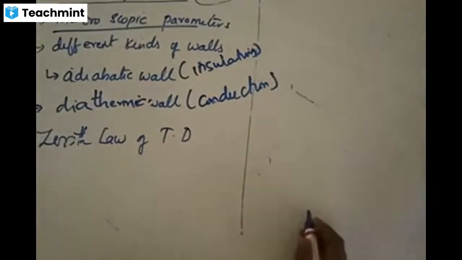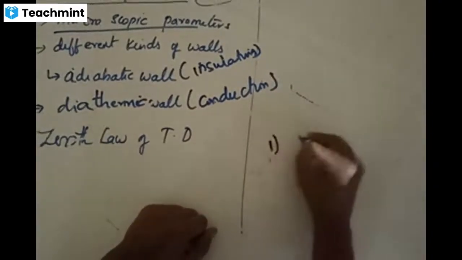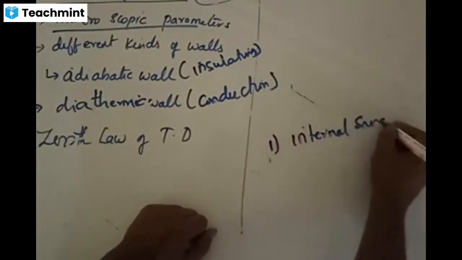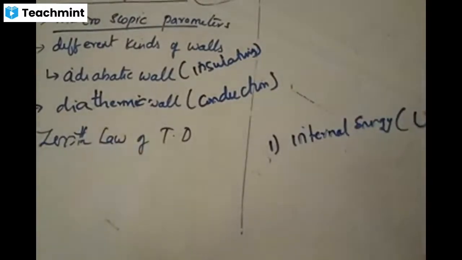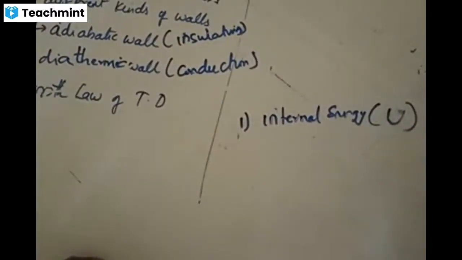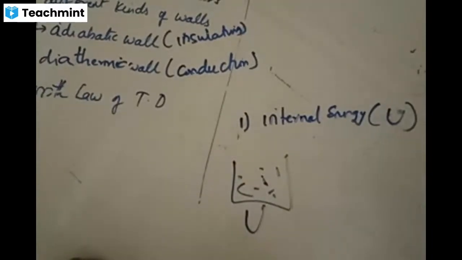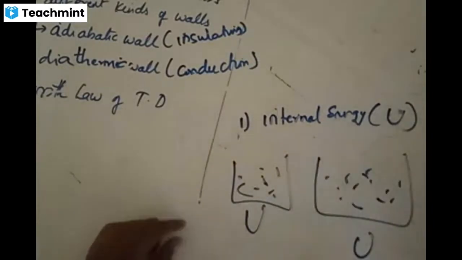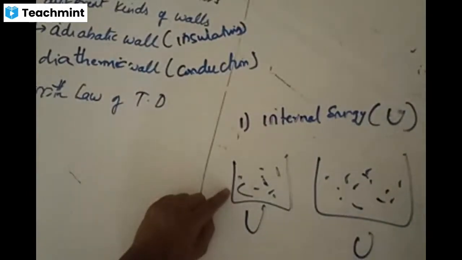Every thermodynamic system is characterized by one important parameter called internal energy, denoted by capital U. Every thermodynamic system has this important property. If you have one system with some number of molecules, it is going to have some energy with it, and if you have another system with a different number of molecules, it has its own internal energy. What is internal energy? Energy possessed by the constituents of that liquid.